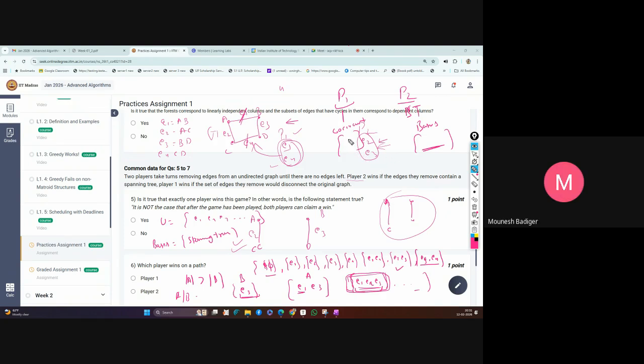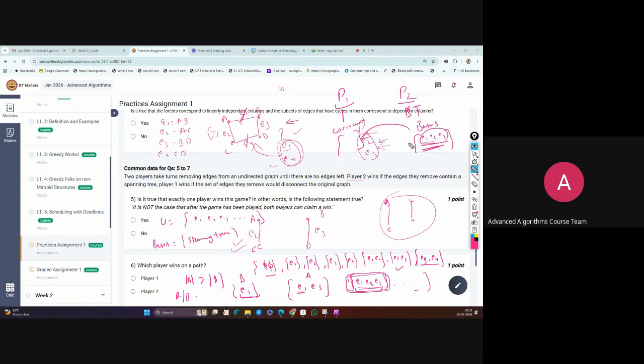So from the theorem, there is some intersection, so all elements can't be with both of them. It will be with only one of them. Suppose P2 got all the edges, like E1, E2, E3, and this is making a basis. Then none of those edges can be part of the co-circuit, because they are selecting turn by turn.